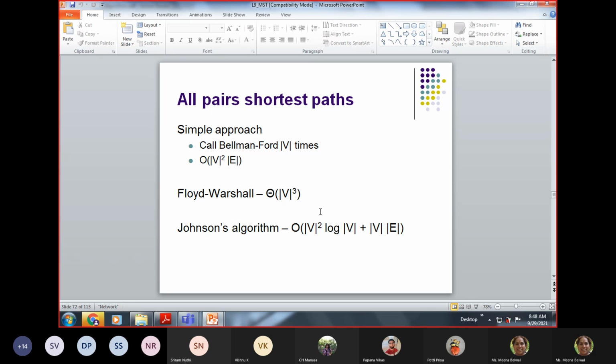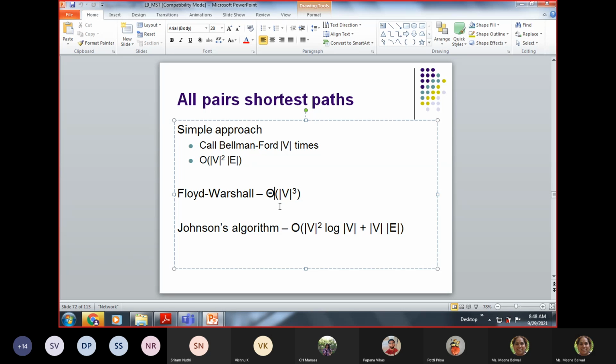So typically for Floyd-Warshall, it is written as theta. You can call it as O. Right. So big O, we will take it as big O only. Okay. So no need to get confused. I will make it as O only. So it is actually O, not an issue. Don't worry. I will save it.